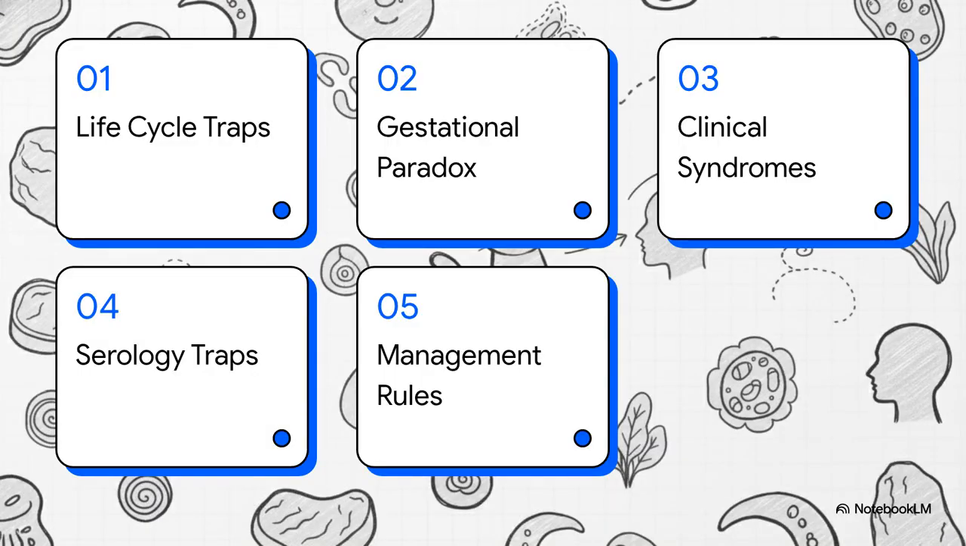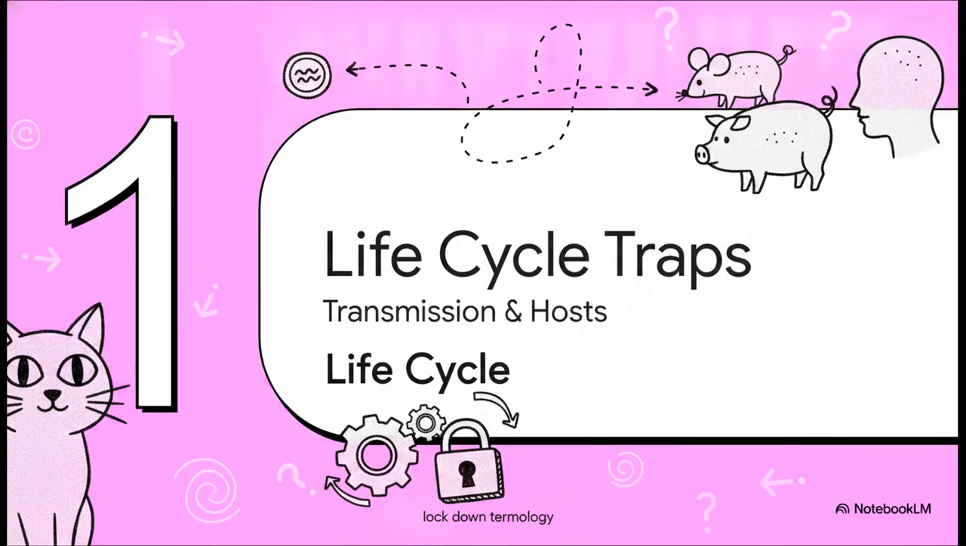Here's our rapid-fire agenda for today. We've got 1. Life cycle traps, 2. The gestational paradox, 3. Clinical syndromes, 4. Serology traps, and finally, 5. Management rules. Kicking things off with Section 1, Transmission and Life Cycle.